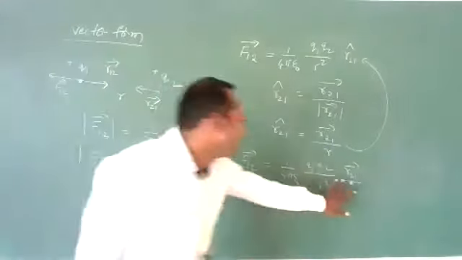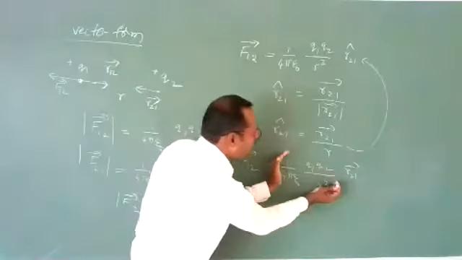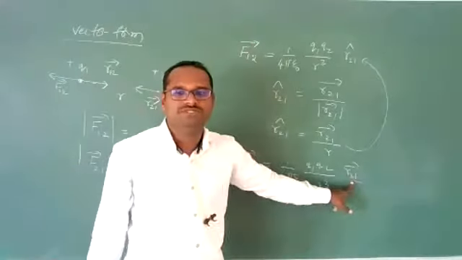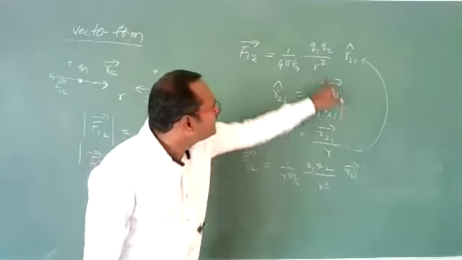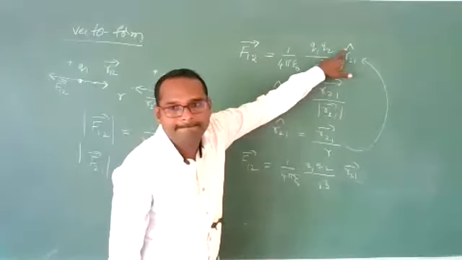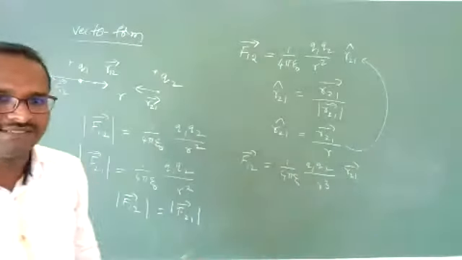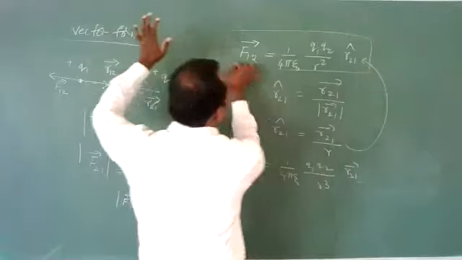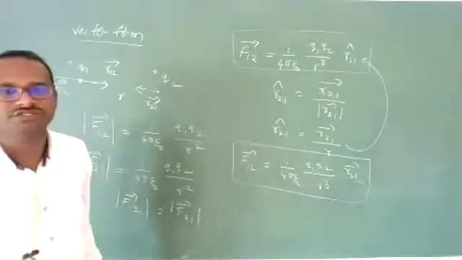So vector form means this will give direction also. It will give magnitude and direction. Magnitude is this much, direction is this much. Here cube came because I have written bar, but here square only, because I have written cap. The difference you need to see. I hope you understand. This is the value of force on first charge due to second charge.